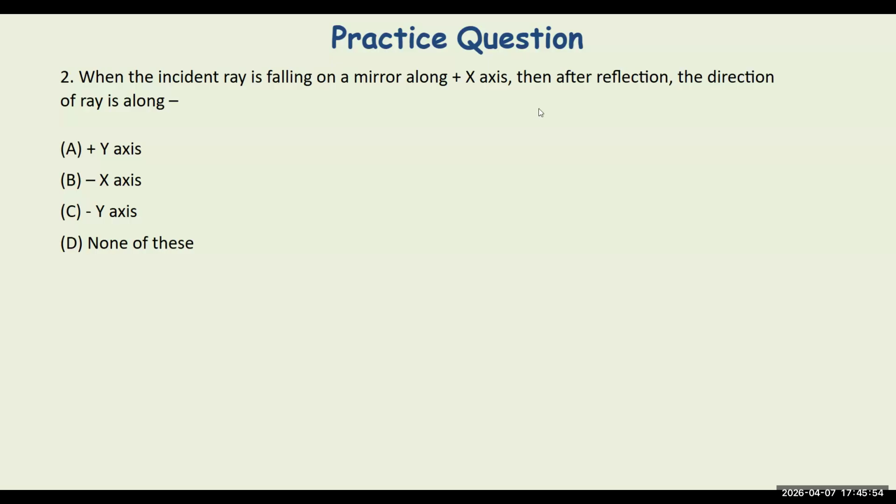So, ma'am, in a graph, there is x-axis, y-axis, minus x-axis, and minus y-axis. X-axis is a horizontal line, and y-axis is a perpendicular line to one endpoint of the x-axis.